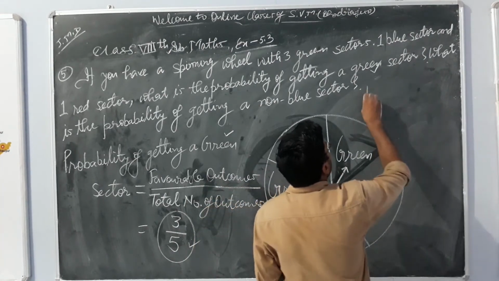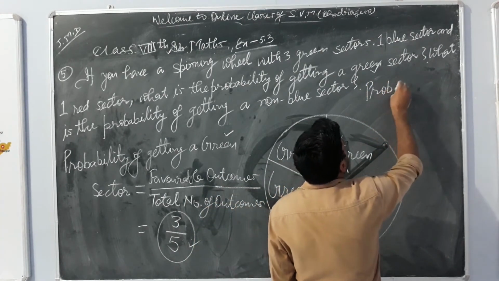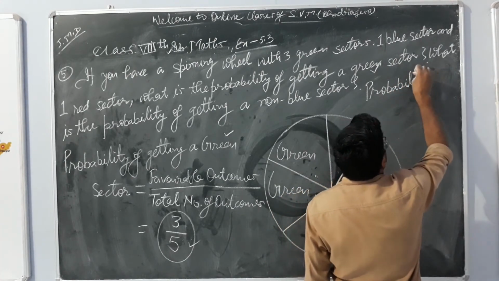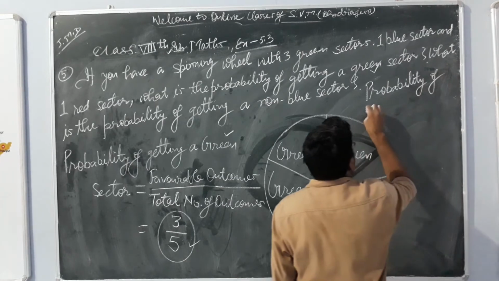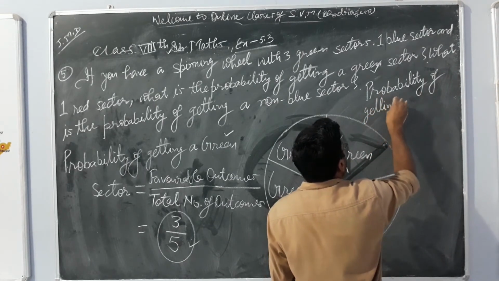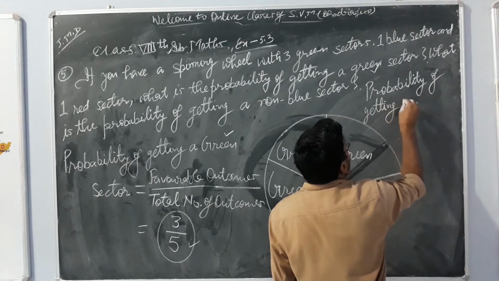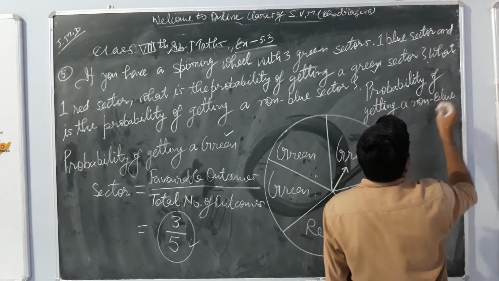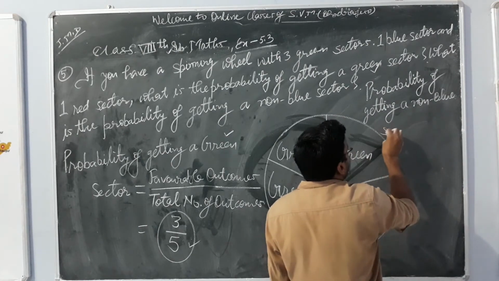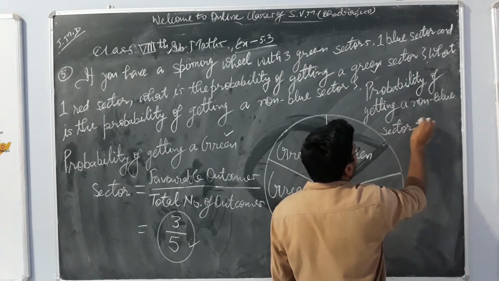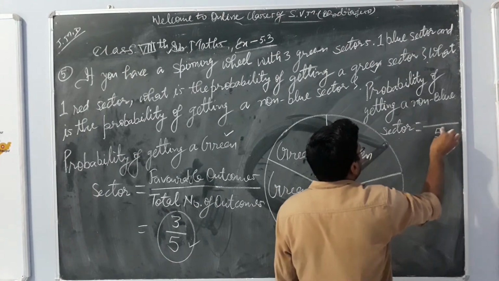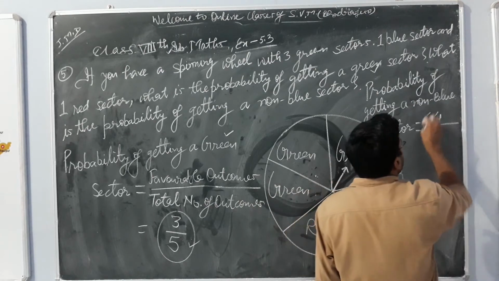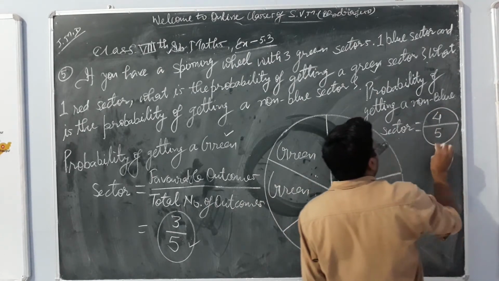So the probability of getting a non-blue sector equals, total are 5 and 4 are non-blue, so the probability is 4 upon 5.